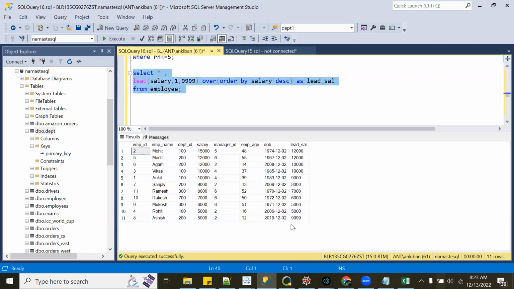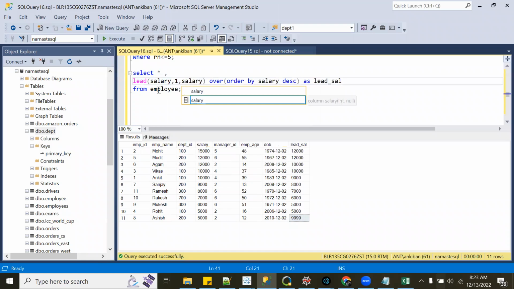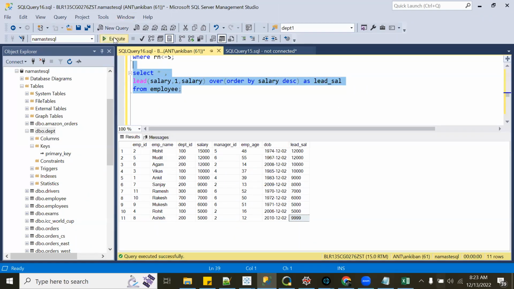So if it is not there, we will see 9999, right? You can even give some column. So you can say if it is not there, put the salary of the person itself. So if I do this, I'm getting the salary of this person itself. So I can give a constant value or I can pass a column.